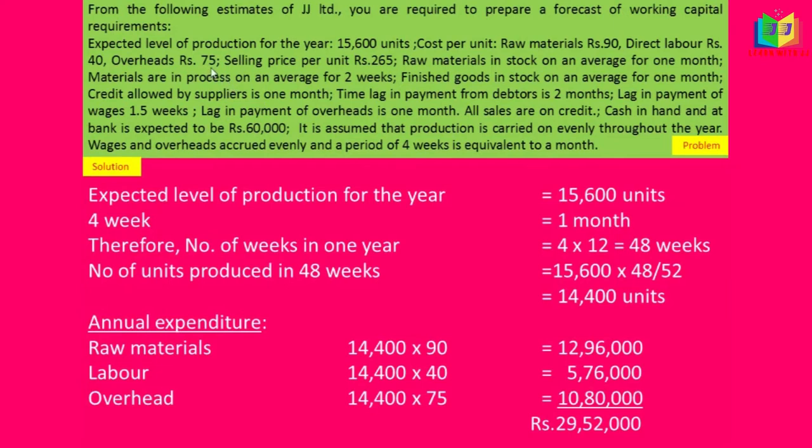And overhead is 75, so into 75 will get 10,80,000. Using this, we are going to work out the current assets and current liabilities. And this is the total of raw material, labor and overhead, that is the total of the finished goods.